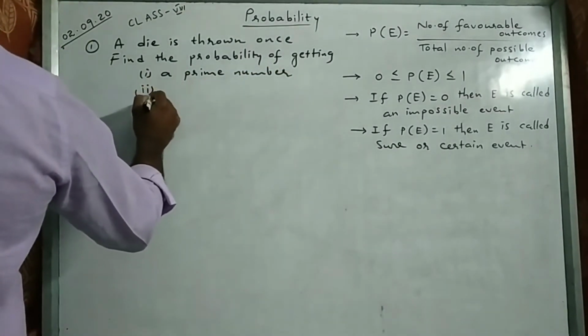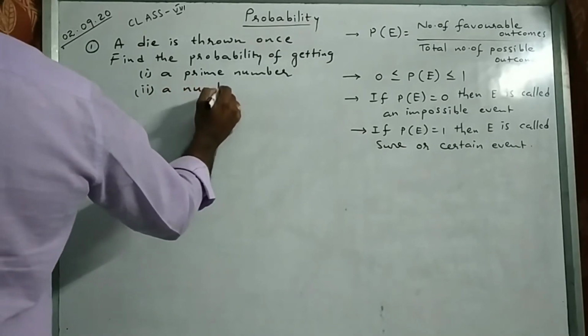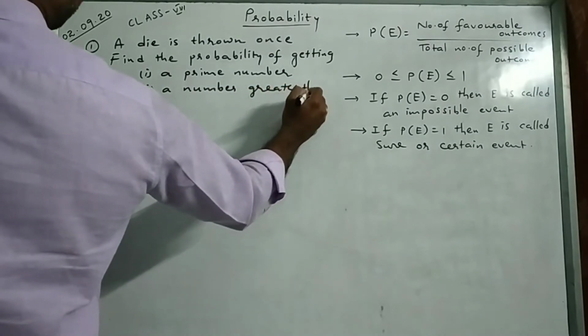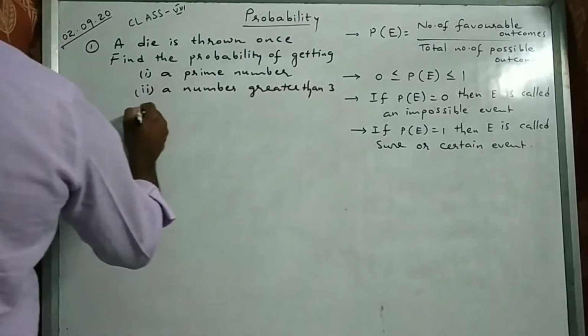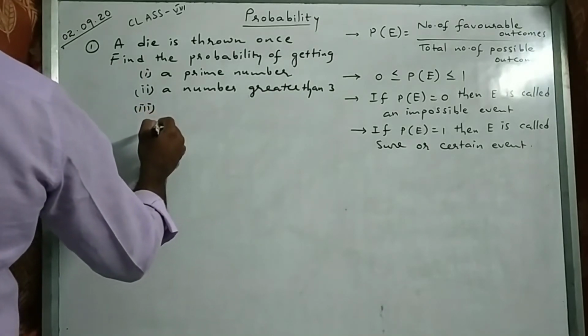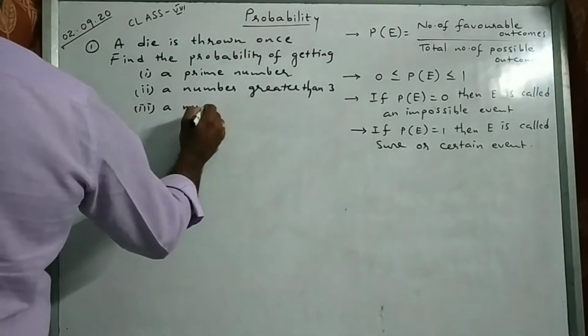Second one, a number greater than 3. Third, a number other than 3 and 5.